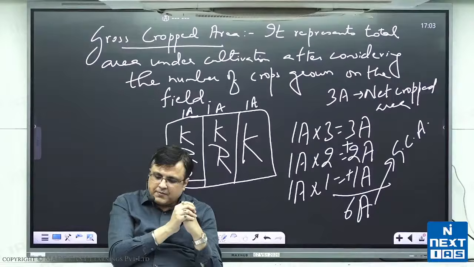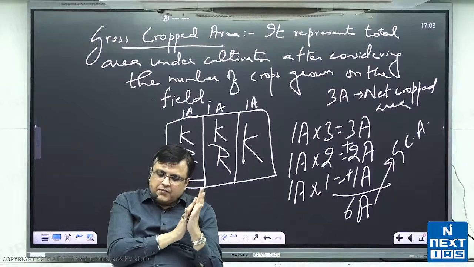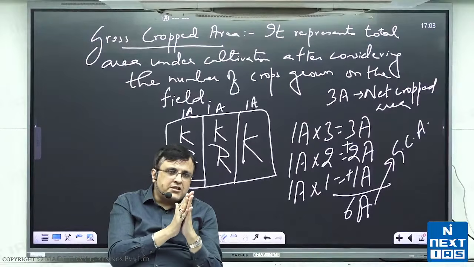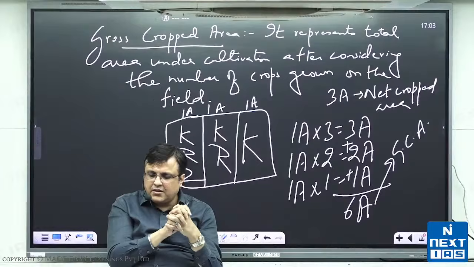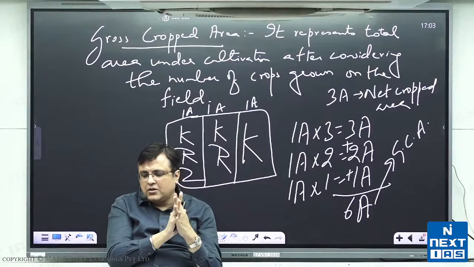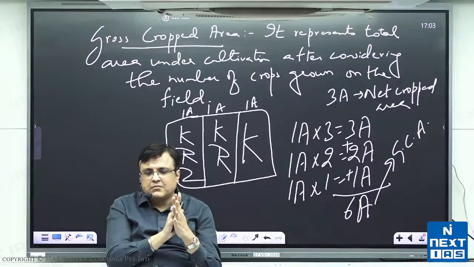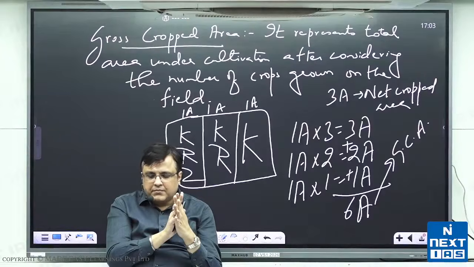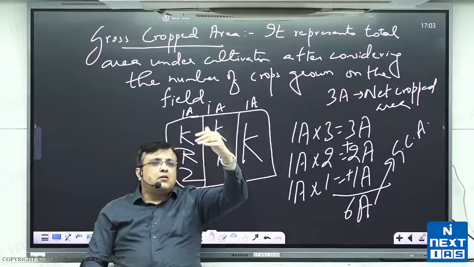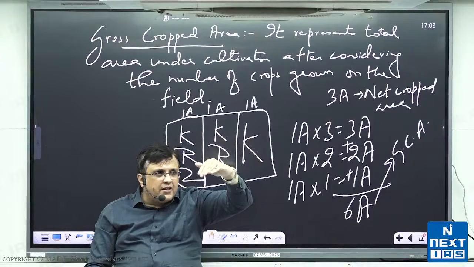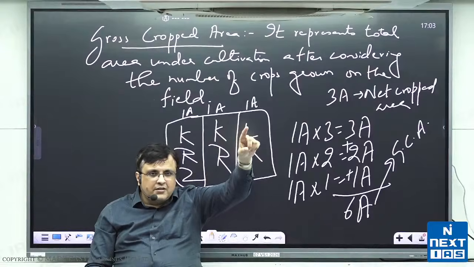Put a comma. Returns on investment through commission. I'll tell you what that means. So, Britishers would invest in India and get returns on it.